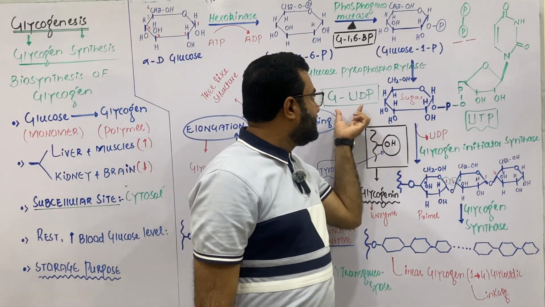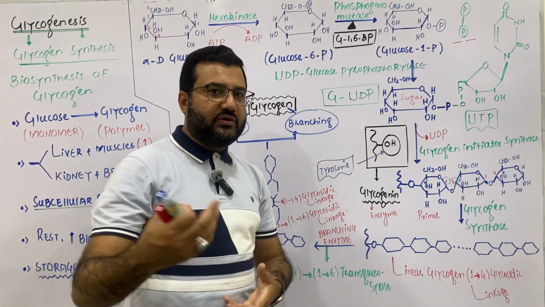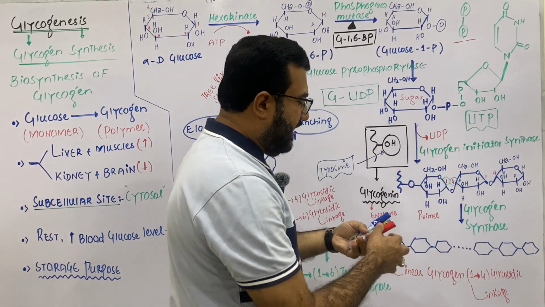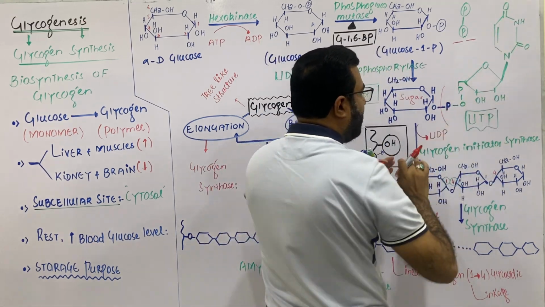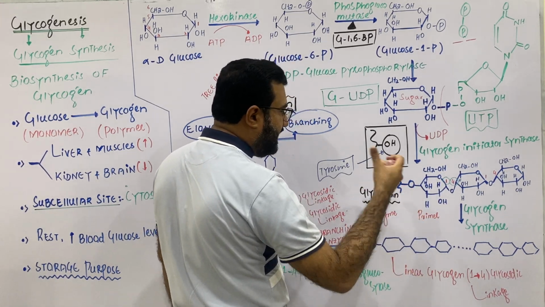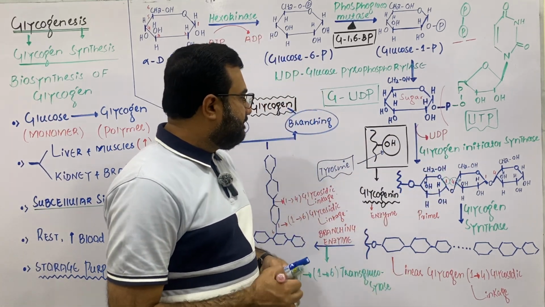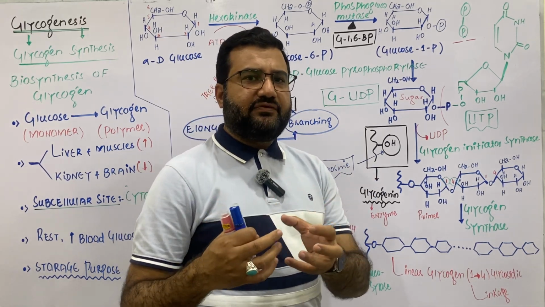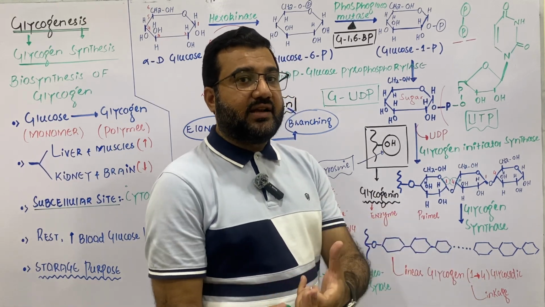And my dear students, now this glucose UDP will act as a carrier, and it will help in the joining of the glucose molecules to form the polymer. In the next step, the uridine diphosphate, this complete portion, gets detached, and now my dear students, an enzyme glycogenin provides a base to join the glucose units together. The glycogenin enzyme is actually the enzyme which will polymerize the first few glucose molecules, and it will form a small chain of glucose molecules that will then trigger the next enzyme, that will be the glycogen synthase.